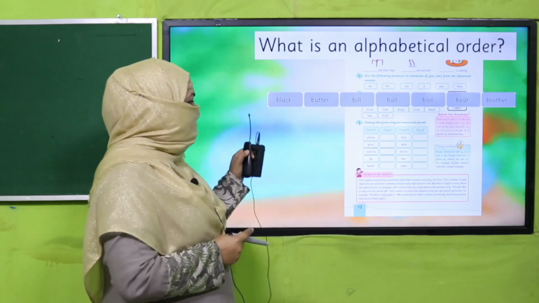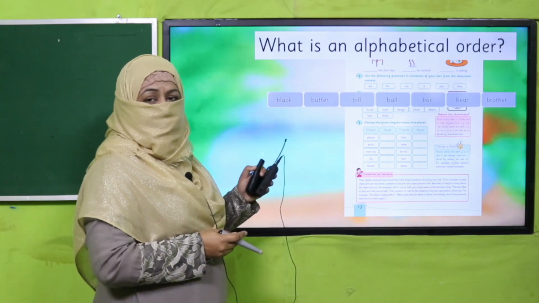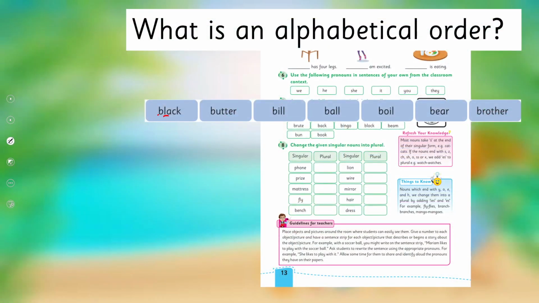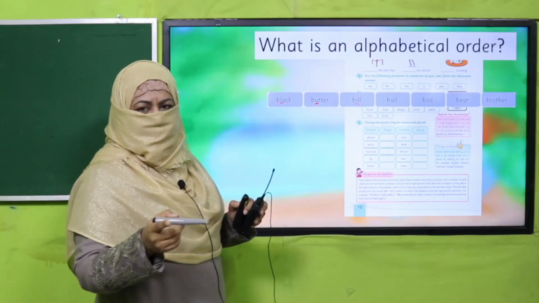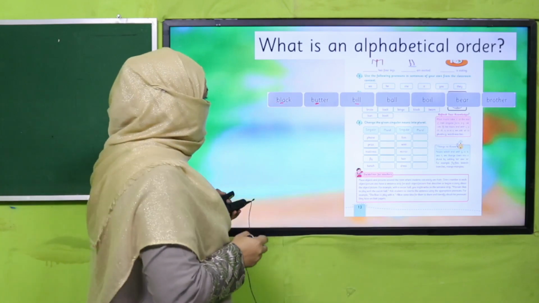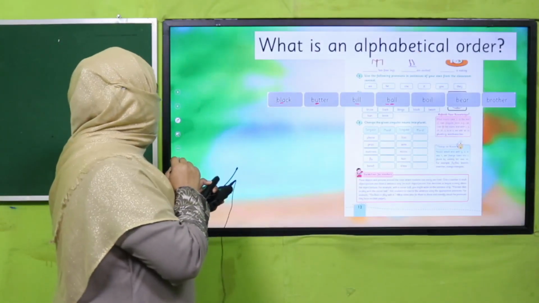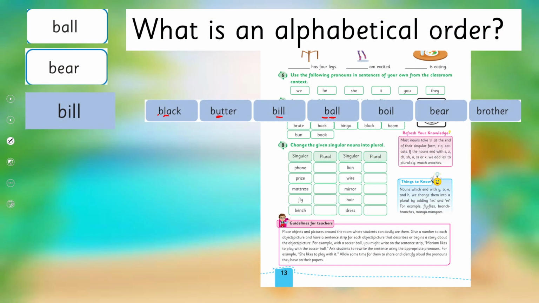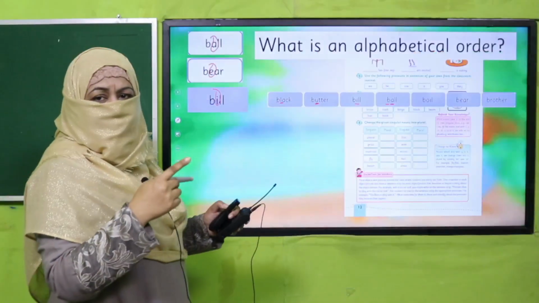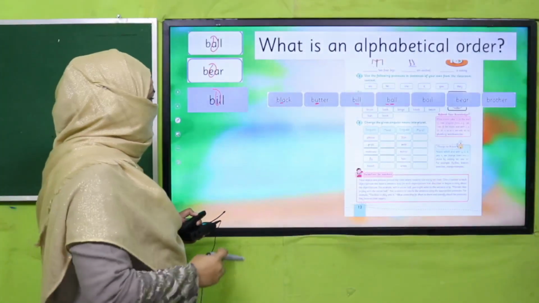Remember? For example, this is a list of words. All words are starting with the letter B. So we'll have to look at the second letter. Whatever comes first in ABC will come first, then next, and so on, right? So here, after B is A. So A comes first in ABC. So we'll write ball. What comes next? Bear. What comes next? Bill. You see, now these second letters are in order the way they come in ABC. That's why, because the first letter is the same, we are arranging these words by the second letter.